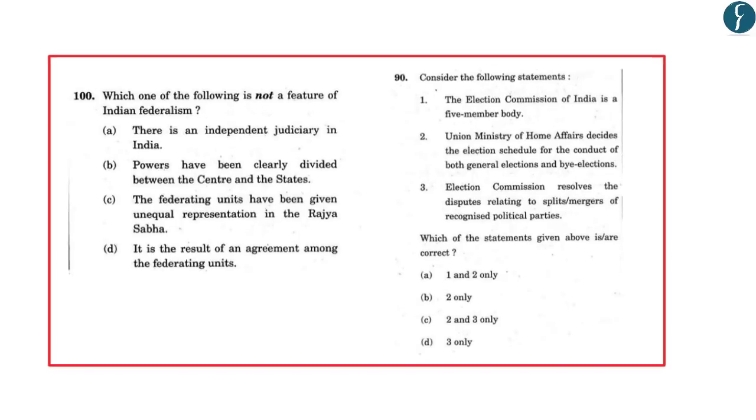Now, moving further, these questions were asked in the year 2017. The first question: which of the following is not a feature of Indian federalism? The options were, there is an independent judiciary in India. No, this is a feature of Indian federalism. Powers have been clearly divided between center and states. No, this again is a feature of Indian federalism. The federating units have been given unequal representation in Rajya Sabha. Yes, this is also correct because the representation in Rajya Sabha is based on the population of a state. So this again is a feature of Indian federalism.